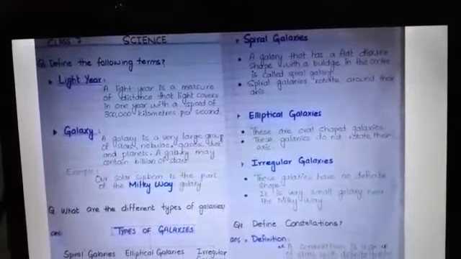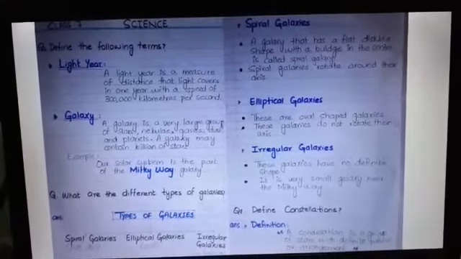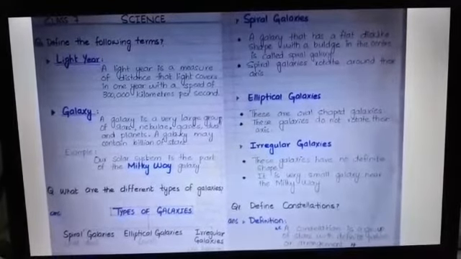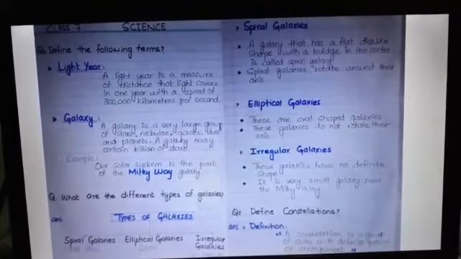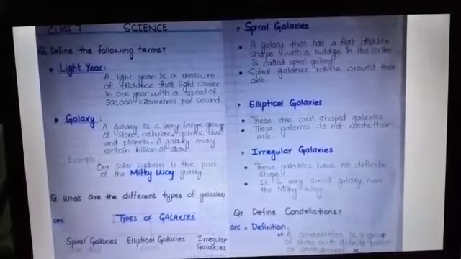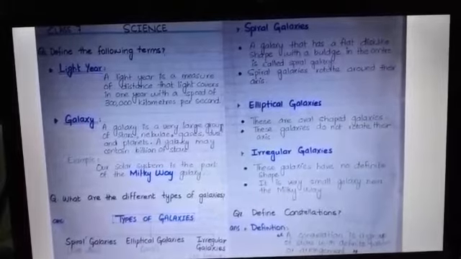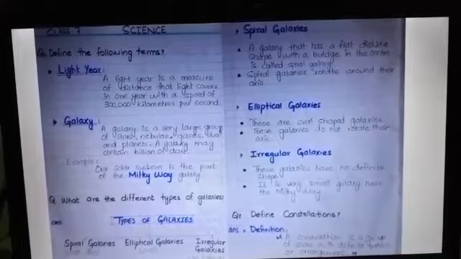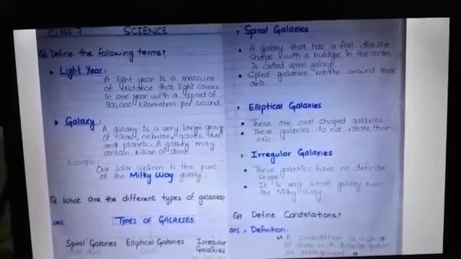What are the different types of galaxies? You have to draw this flowchart on the blank page. Spiral galaxies, elliptical galaxies, irregular galaxies. Spiral galaxies. A galaxy that has a flat disc-like shape with a bulge in the center is called spiral galaxy. Spiral galaxies rotate around their axis. Elliptical galaxy. These are oval-shaped galaxies. These galaxies do not rotate around their axis. Irregular galaxies. These galaxies have no definite shape. It is very small galaxy near the Milky Way.